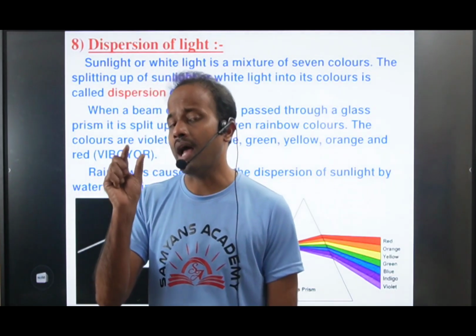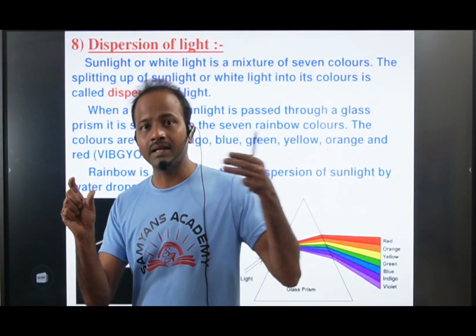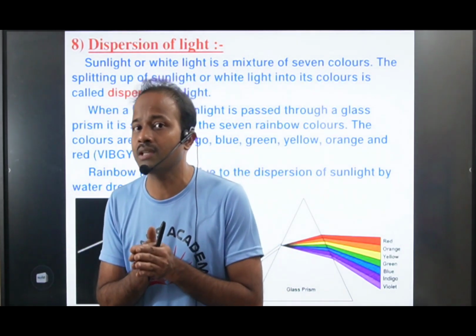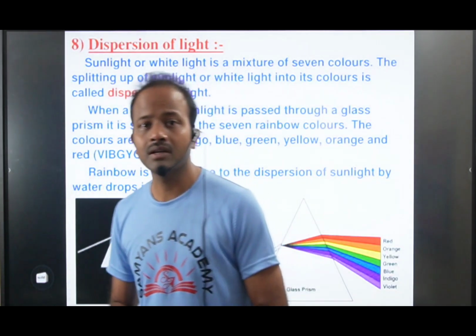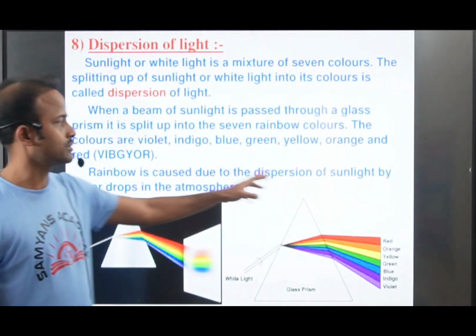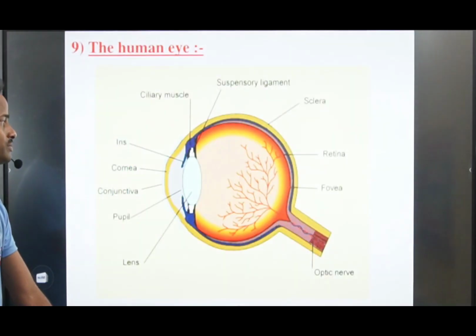Each water molecule acts as one prism. When sunlight enters through the water molecules, they disperse the sunlight into 7 colors and form a rainbow. Rainbow is caused due to the dispersion of sunlight by water drops in the atmosphere.